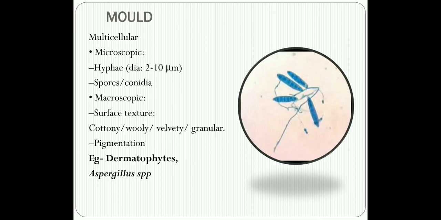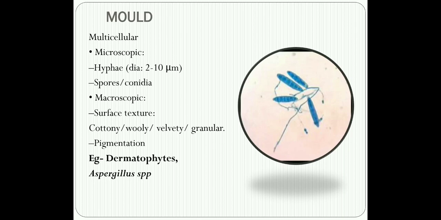Different types of pigments are present in different molds, and sometimes we use these pigmentation characteristics to identify certain species of molds. If you look at the colony of a mold, the side of the colony that is facing you directly is called the obverse side, and the side which is opposite to you is called the reverse side.